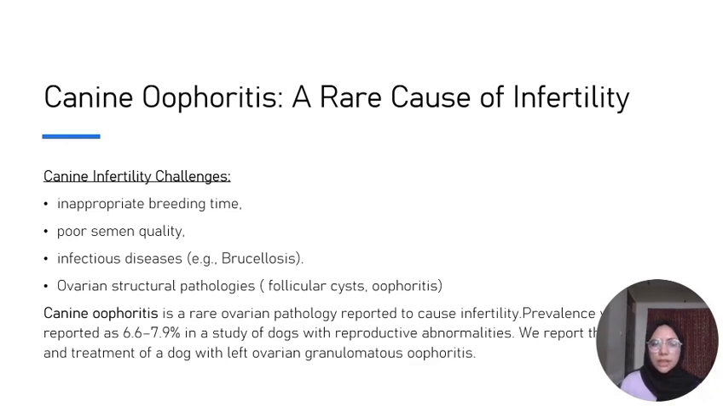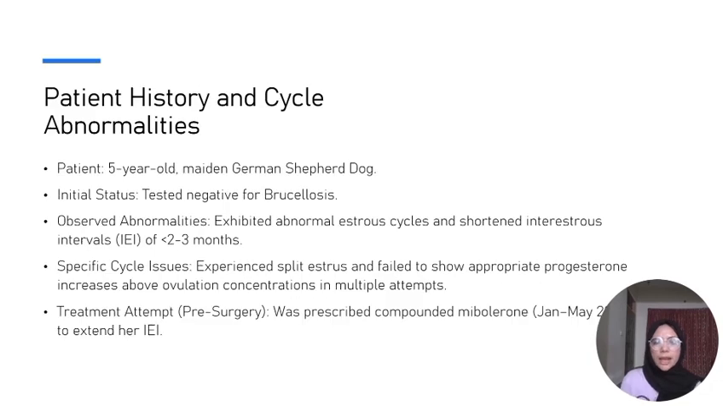In this case study, the inappropriate breeding time, semen quality, and infectious diseases were all ruled out, and the main cause was canine oophoritis. It is a rare ovarian pathology in which there is an inflammation of the ovary, and the prevalence is 6.6 to 7.9%. It is a very rare pathology. In this case study, we reported a dog with canine oophoritis and then treated it with hemi-ovariectomy. In the next slide, there is the patient history and cycle abnormalities.